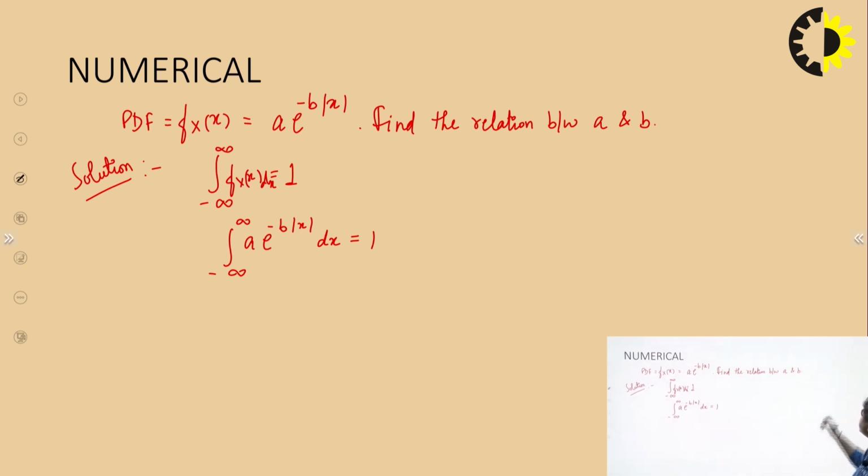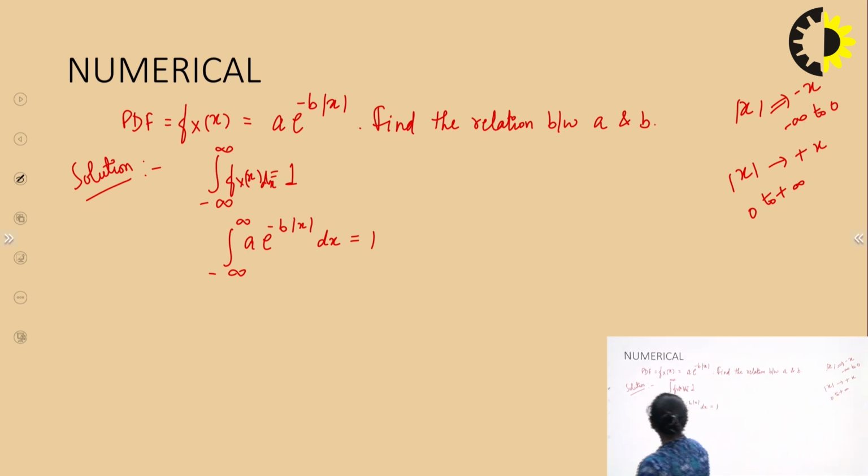Now, what is this mod function? You should know that mod x opens as minus x for values from minus infinity to 0, and mod x opens as positive x for values ranging from 0 to plus infinity. Accordingly, we'll open this, so we'll break this integral into two parts.